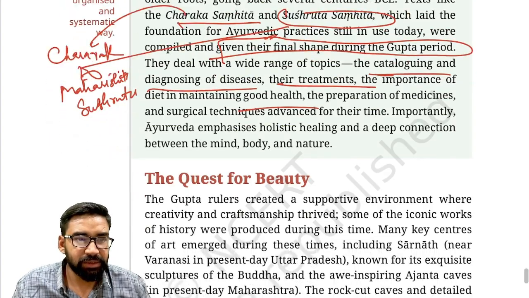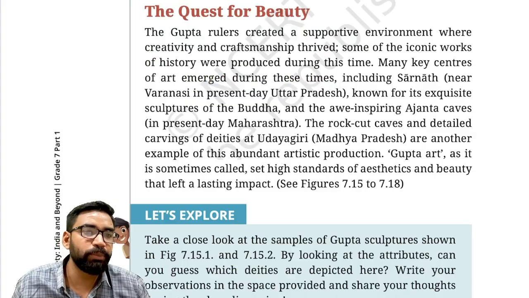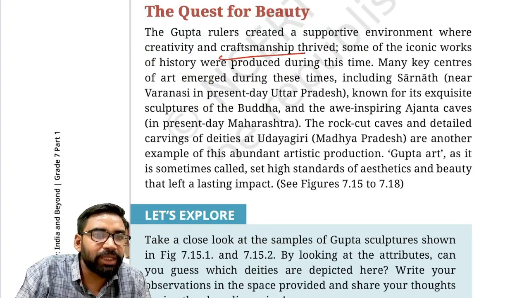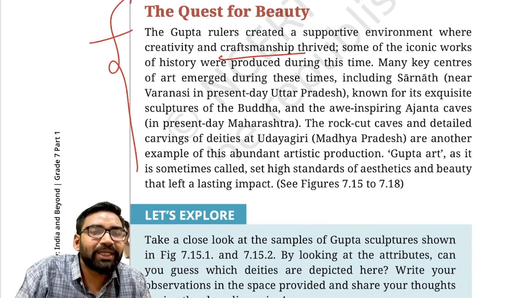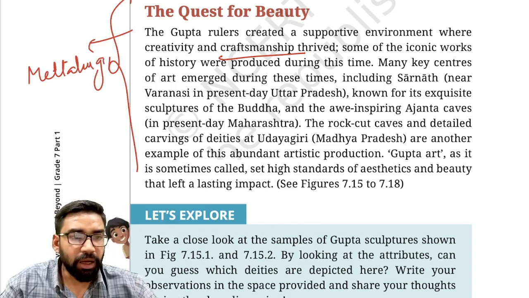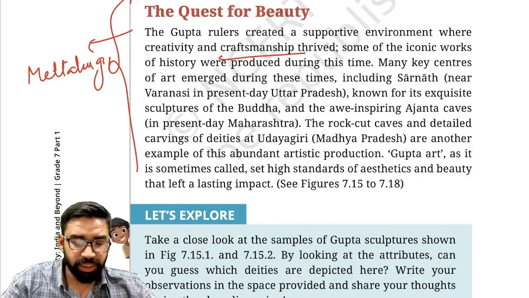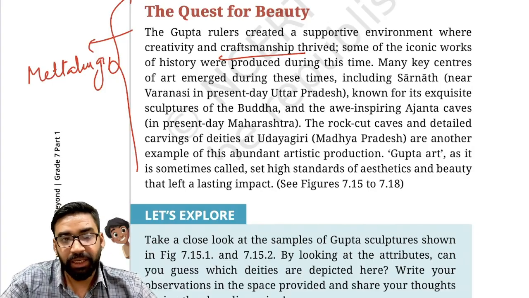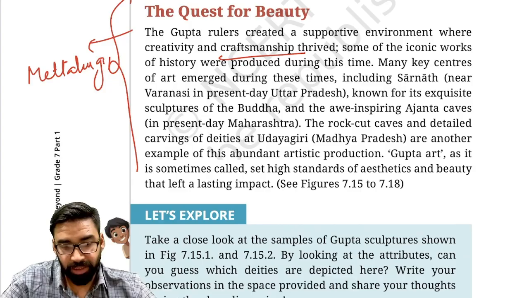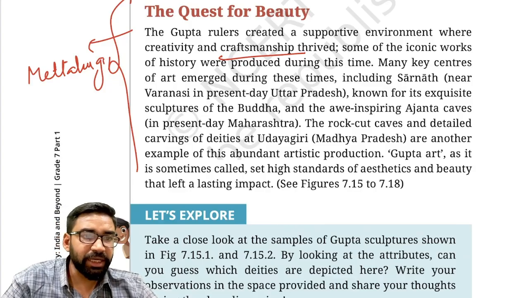Now the next important topic here is the quest for beauty. As you can see here, it is something related to craftsmanship. That means it is something related to metallurgy also. Metallurgy. Fine. Okay. Now, apart from this, because craftsmanship was there, they created what? The iron pillar in Delhi. So that actually represents that in the Gupta time period, the people had knowledge of metallurgy.